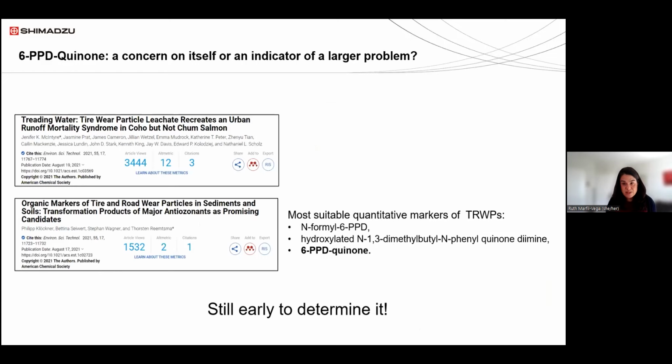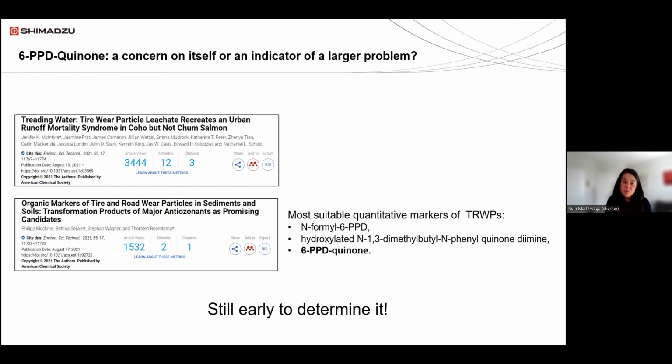So I had a question at the beginning, on my opening slide for the presentation. Is 6-PPD quinone a concern in itself, or is it an indicator of a larger problem? And the answer is that we don't know yet. It's very early.